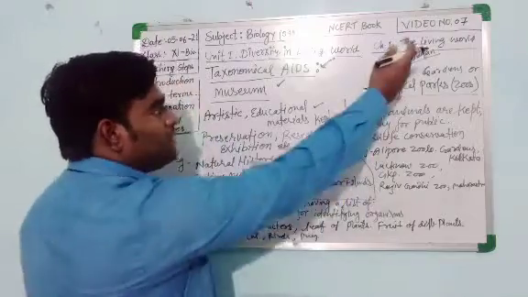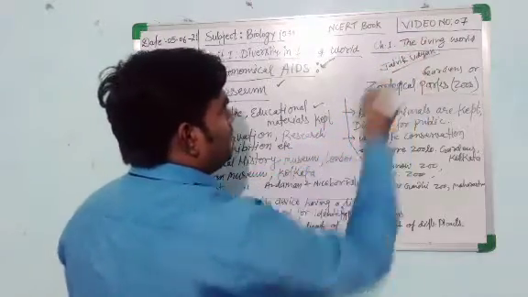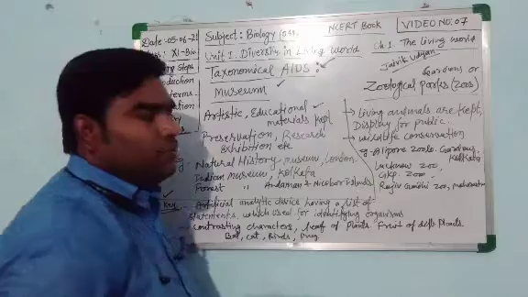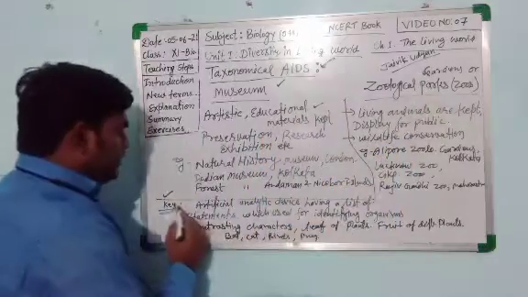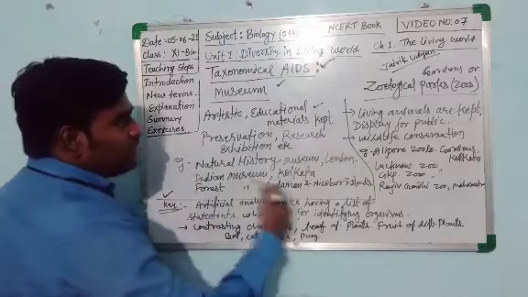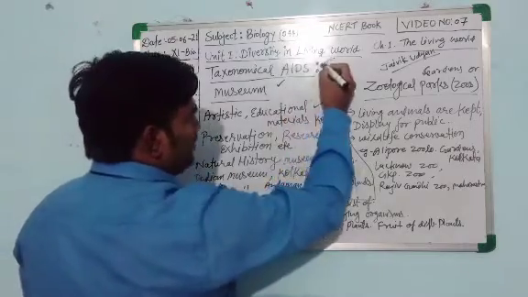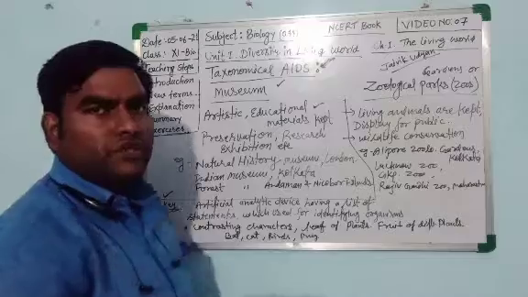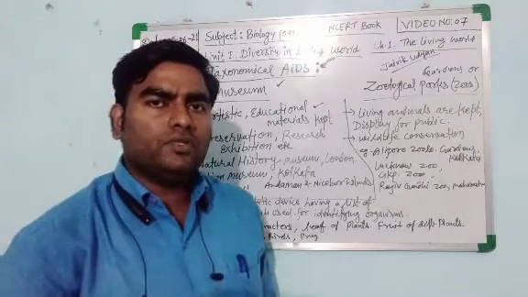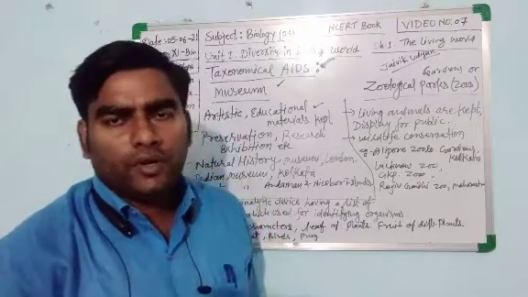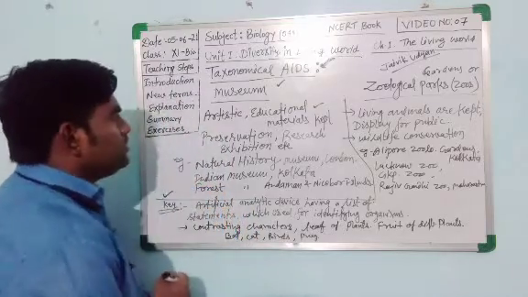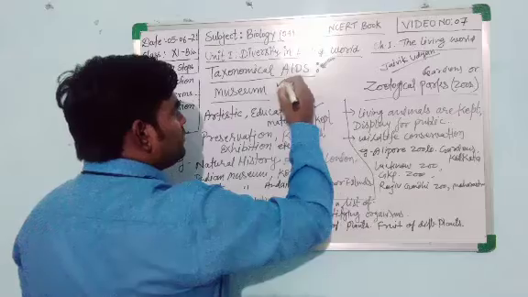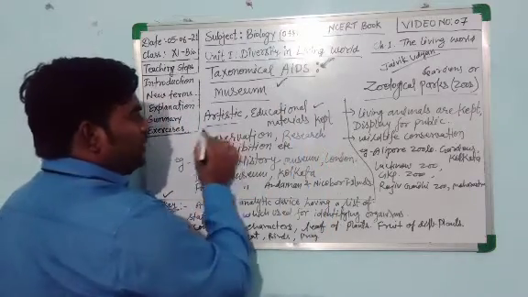This is video number 7 of chapter number 1, The Living World. In this video, we will study the museum, zoological park and key, which come together under taxonomical aids. In the last video, we already discussed the herbarium and botanical gardens. So let's see about the museum. What is a museum? Nowadays, a museum is an artistic place.